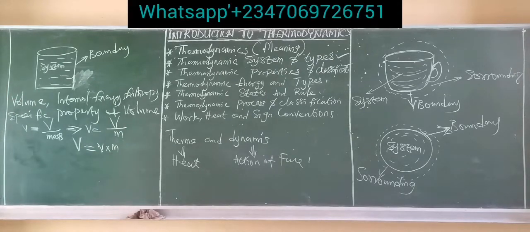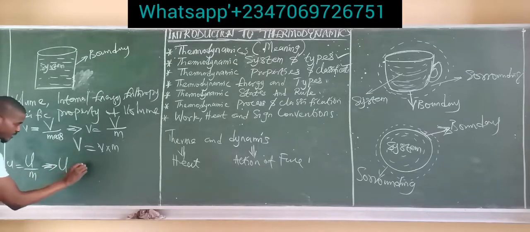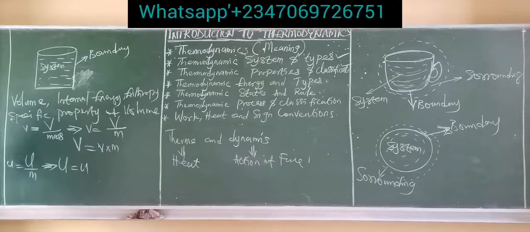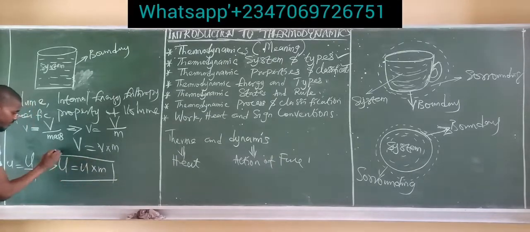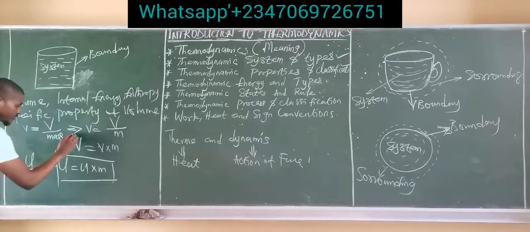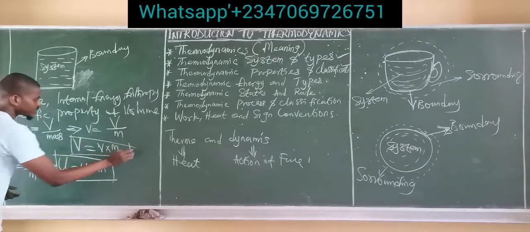Now in terms of internal energy, internal energy is symbolized by the letter U. So specific internal energy simply becomes small u, and this is the total internal energy all over mass. This simply means in order to find total internal energy, which is the capital U, we always multiply the specific internal energy by mass. This gives us the total internal energy.